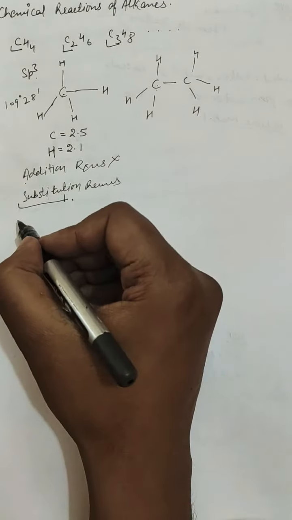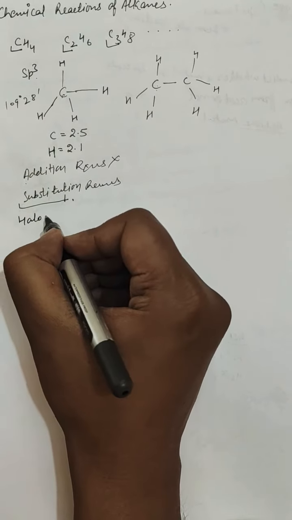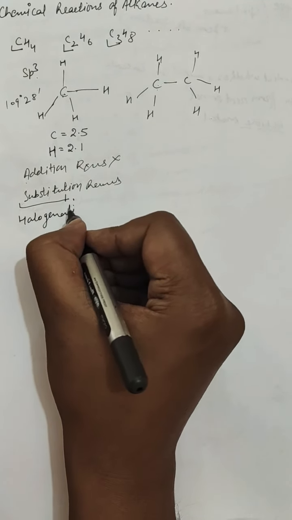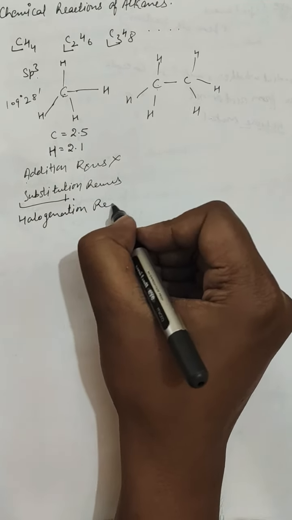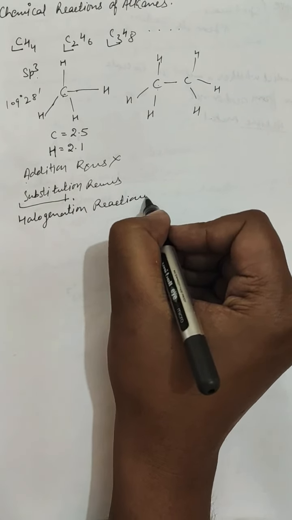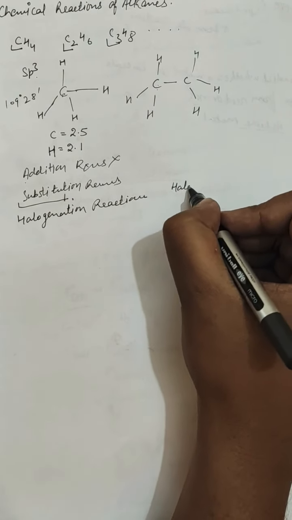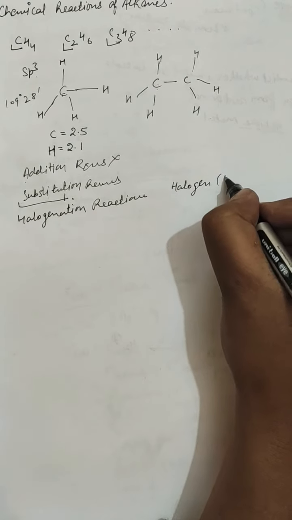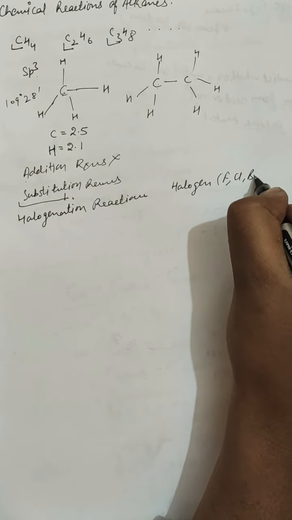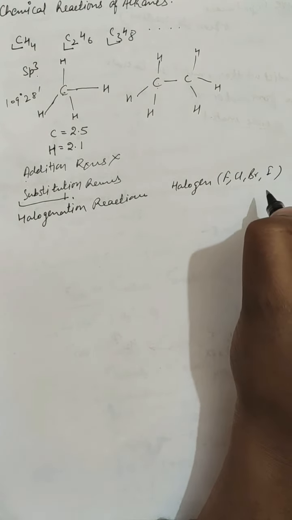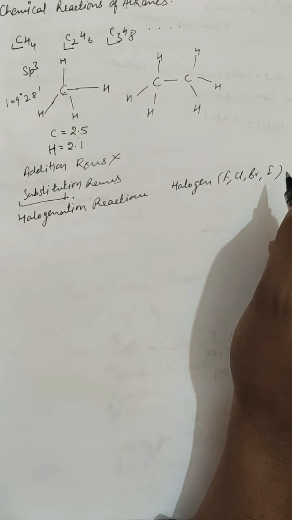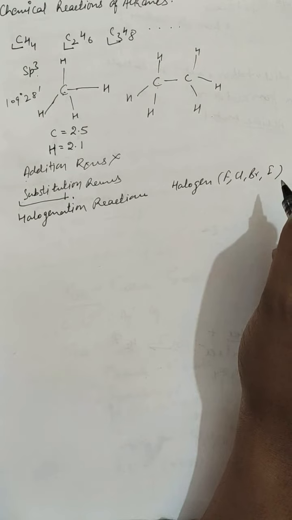First of all, we will take halogenation reactions. Halogenation means halogens like fluorine, chlorine, bromine, iodine. In this process, one or more hydrogen atoms of the alkane are replaced by halogen atoms.